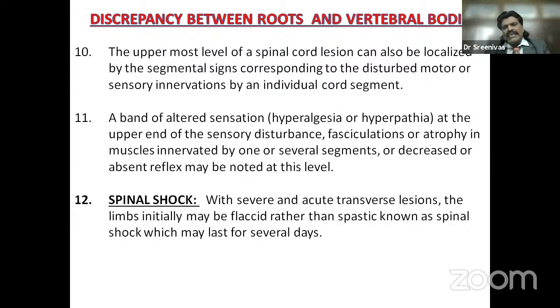For example, we'll take the lesion at L3, L4. So when there's a lesion at L3, L4, what happens? The biceps, supinator, triceps are normal because the lesion is at L3, L4. But when the L3, L4 is cut off, the anterior horn cells of L3 and L4 are affected. So knee reflex will be absent.